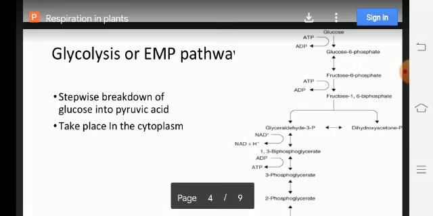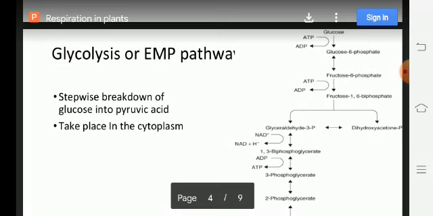Now let's understand how glycolysis takes place in the cytoplasm. Glycolysis is also known as the EMP pathway. EMP stands for Embden, Meyerhof and Parnas. Because these scientists identified glycolysis, it is named the EMP pathway.